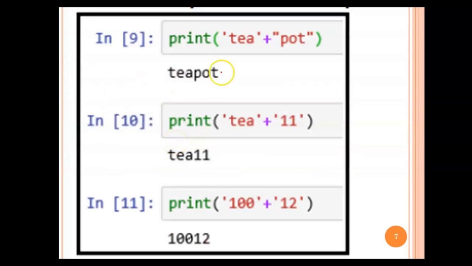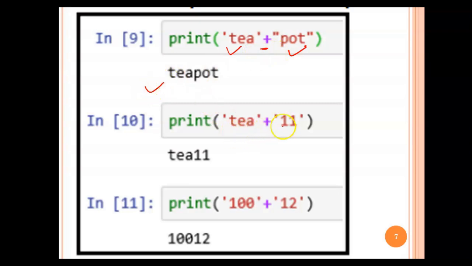You can see the values are strings. A string is always enclosed in single quotes, double quotes, or triple quotes; anything is fine. So now you can see 'T' is a string. The plus operator is working with one string value, and the other one is also a string value. So this will concatenate, or merge, both of the values. So the output is teapot.